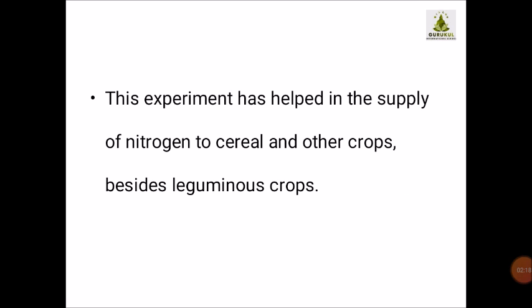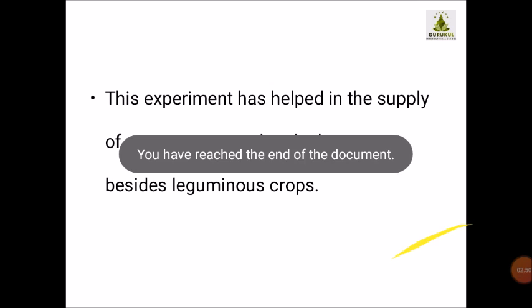Now what is the use of rhizobial inoculation? It helps in the supply of nitrogen to the cereal and other crops besides the leguminous crops. As you might have studied in the previous chapter, the atmosphere contains approximately 78% nitrogen, the highest percentage. So in this way the nitrogen is supplied to the plants with the help of the rhizobium.